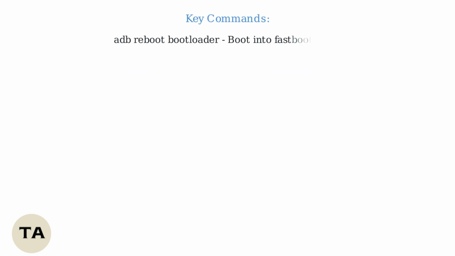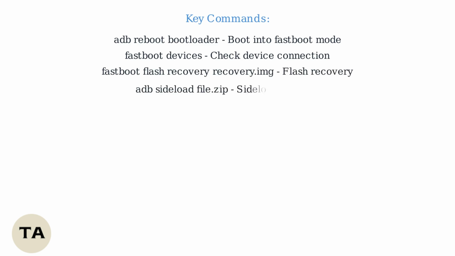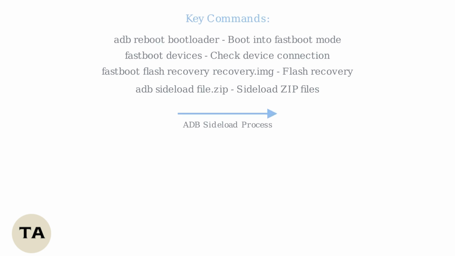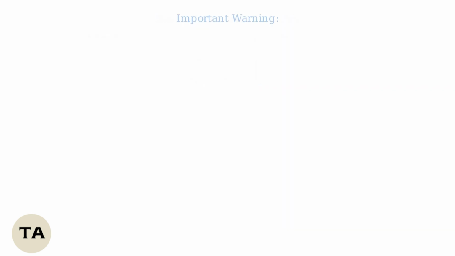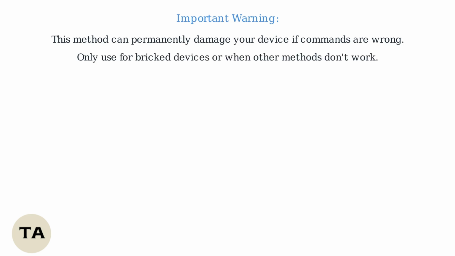Use these key commands: ADB Reboot Bootloader to enter Fast Boot mode, Fast Boot Devices to verify connection, Fast Boot Flash Recovery to install recovery, and ADB Sideload to install zip packages. After flashing a custom recovery using Fast Boot, boot into recovery mode to access the Wipe Data Factory Reset option in the menu. Be very careful with this method, as incorrect commands can permanently damage your device. Only use it for brick devices or when standard resets fail. Always back up your data first.